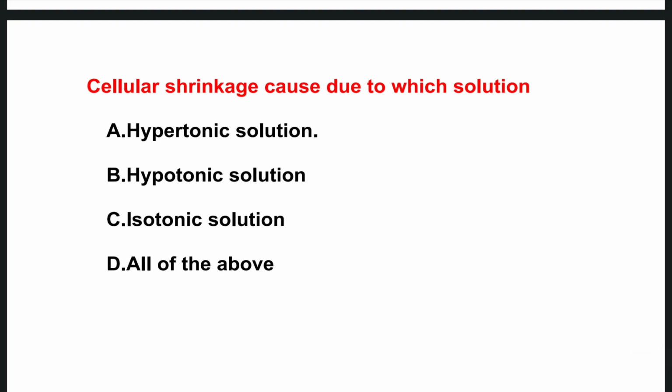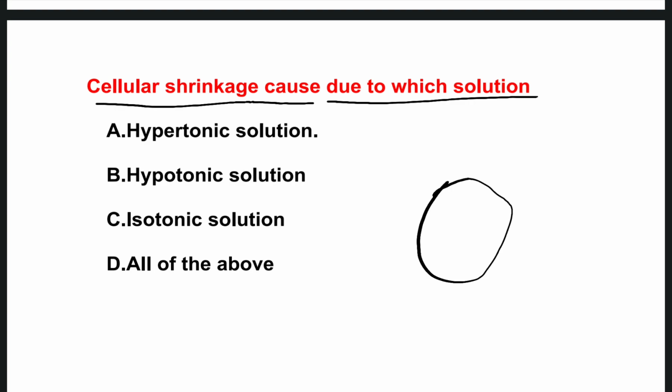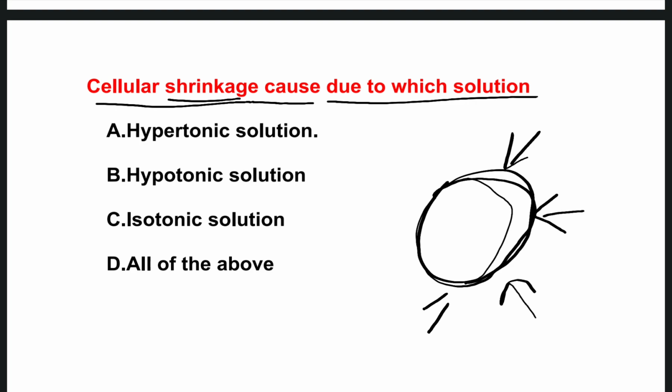The next one is the cellular shrinkage is caused due to which solution? Cellular shrinkage is when the cell, instead of looking like this, goes inward and becomes small.